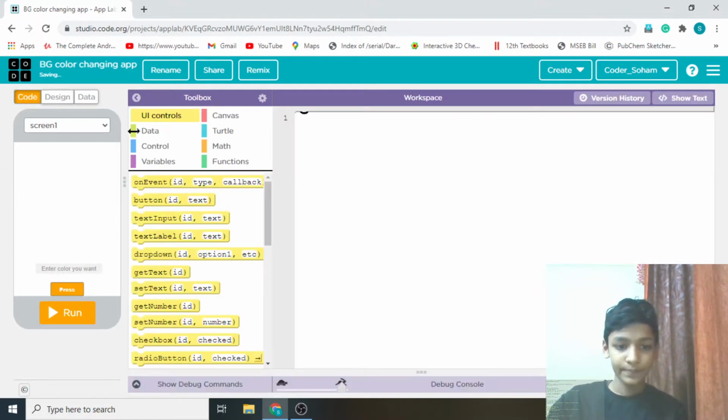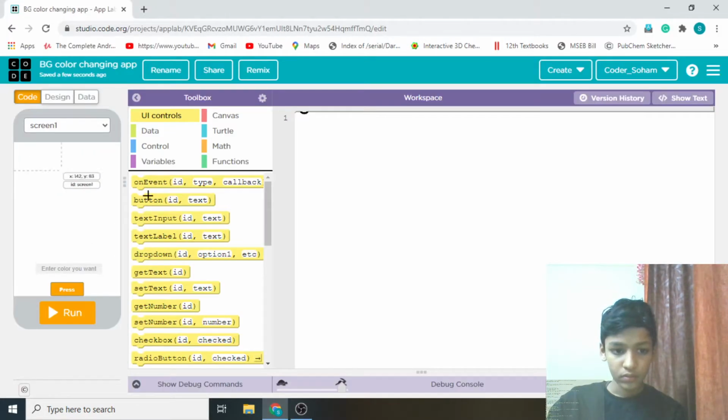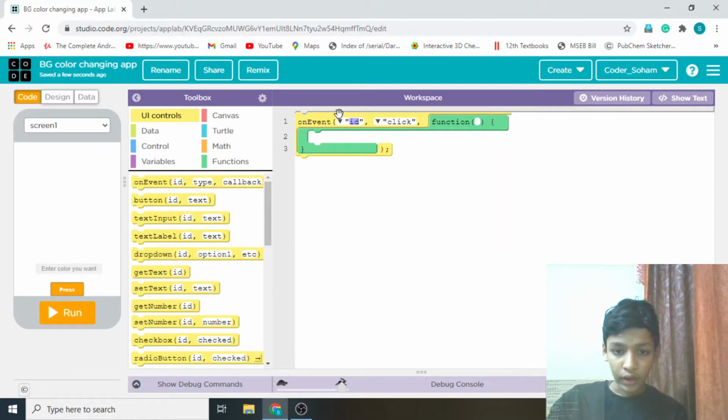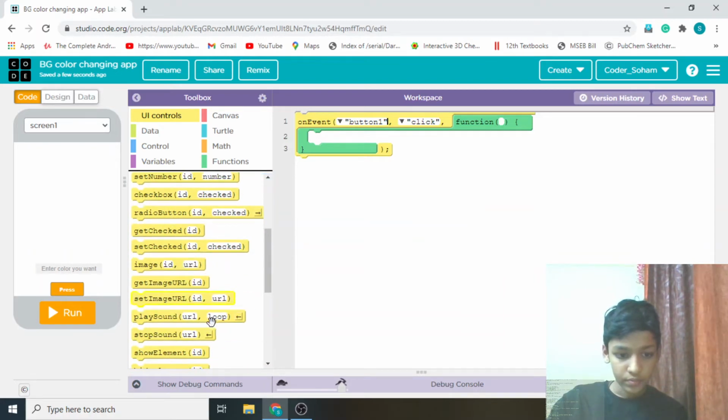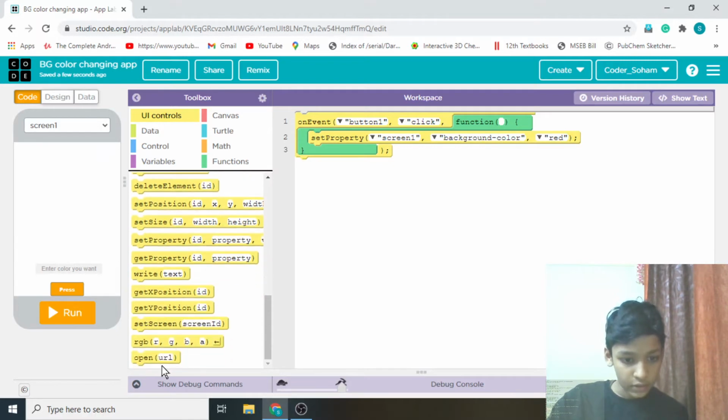Let's go to code. So on event here, and ID I will make as button1 click. Set property, ID screen1, here background color, and here search for get text.